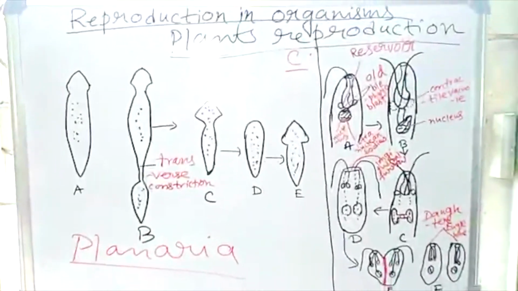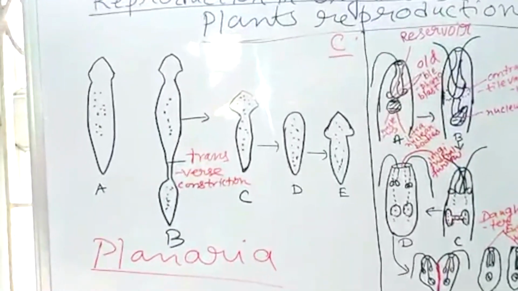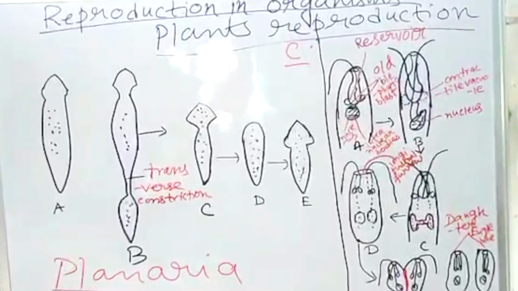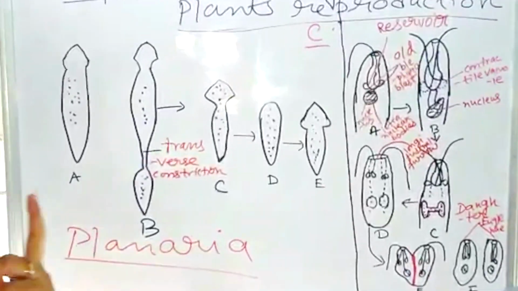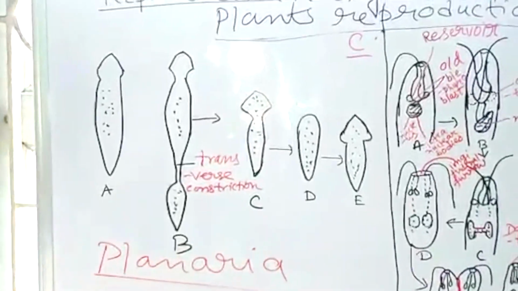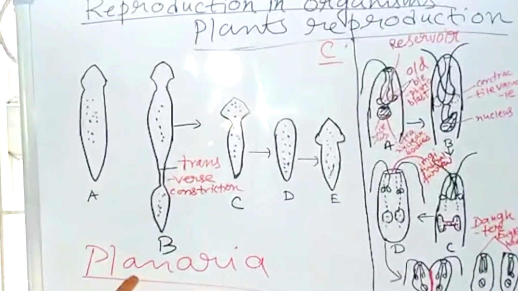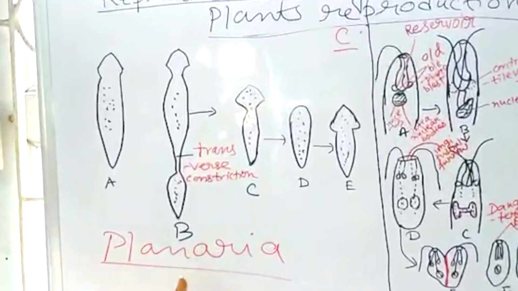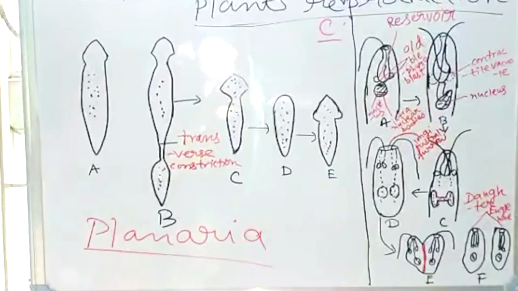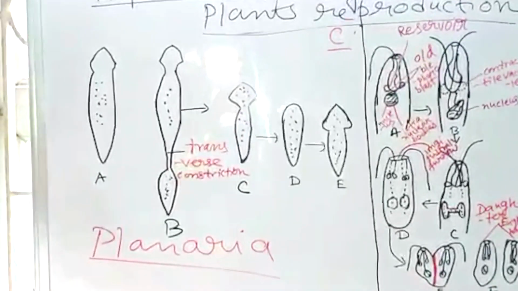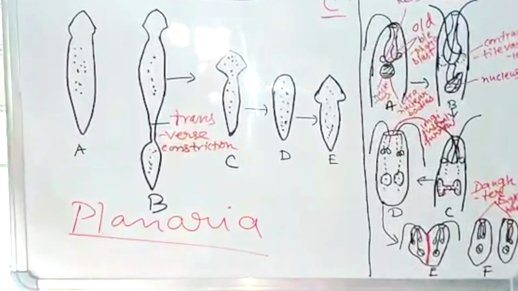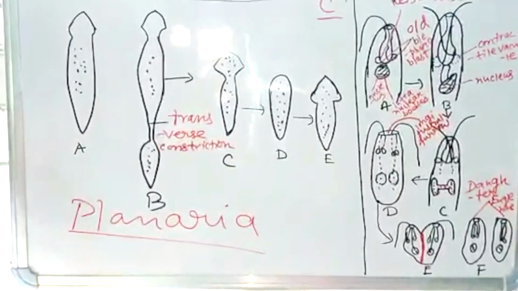At first, transverse binary fission and longitudinal binary fission, which you see in Euglena. Transverse binary fission you see in Paramecium and Planaria, and irregular binary fission is seen in Amoeba. So these three types of binary fission occur in lower groups of plants.